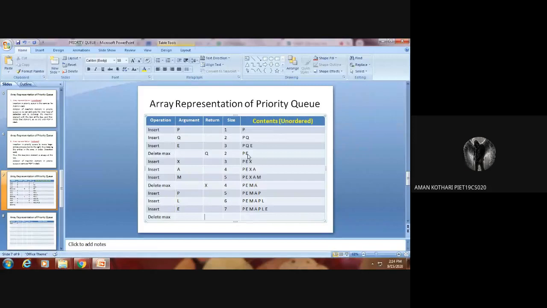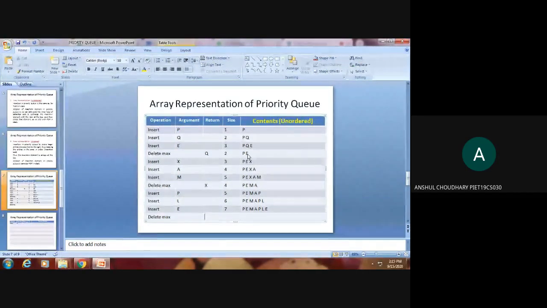First tell me which element will be deleted. L. P will be deleted, sir.